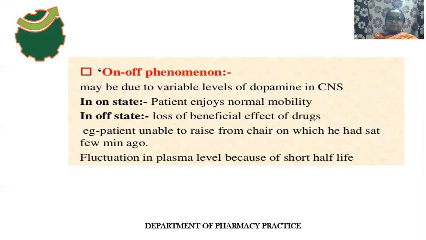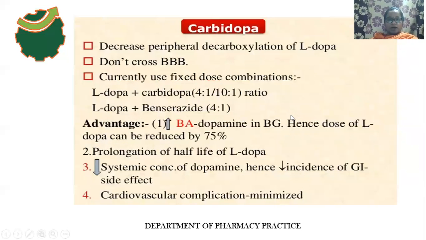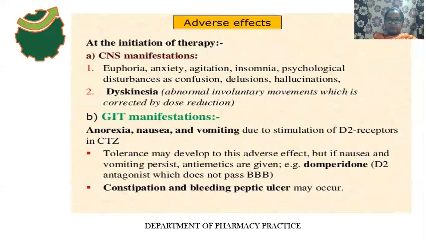But if there are fluctuations in the plasma levels of dopamine, and fluctuations in the levels of dopamine in the CNS region, then what will happen? The person may lose the beneficial effects of these drugs. This occurs due to the short half-life of levodopa. So these are the adverse effects of levodopa.